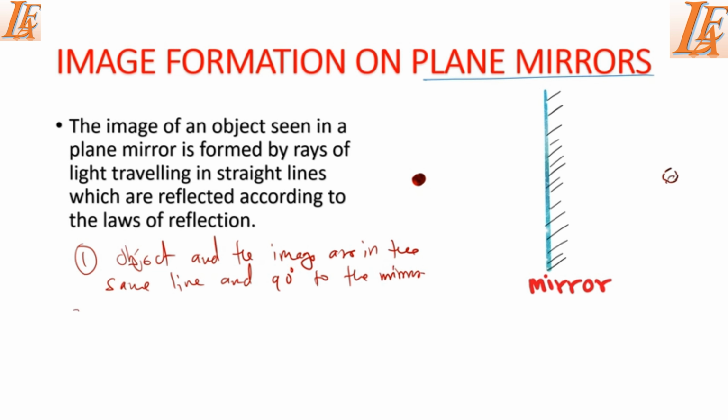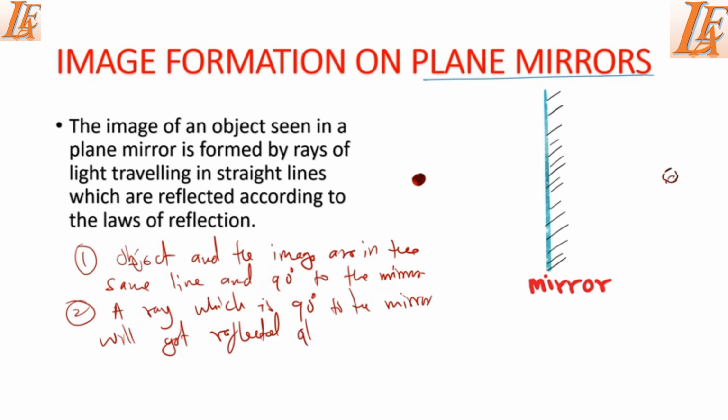Another important thing that we should note is that a ray which is 90 degrees to the mirror will get reflected along its own path. So if we have a ray here, and it's 90 degrees to this mirror, after getting reflected, it will move along its own line. So that's what we mean in this second point.